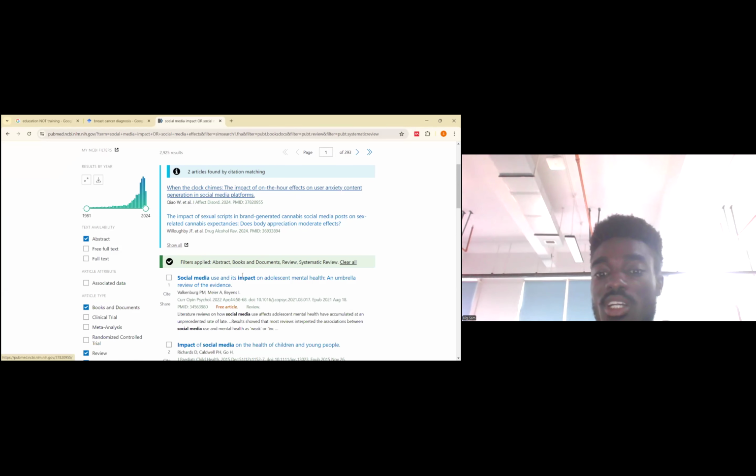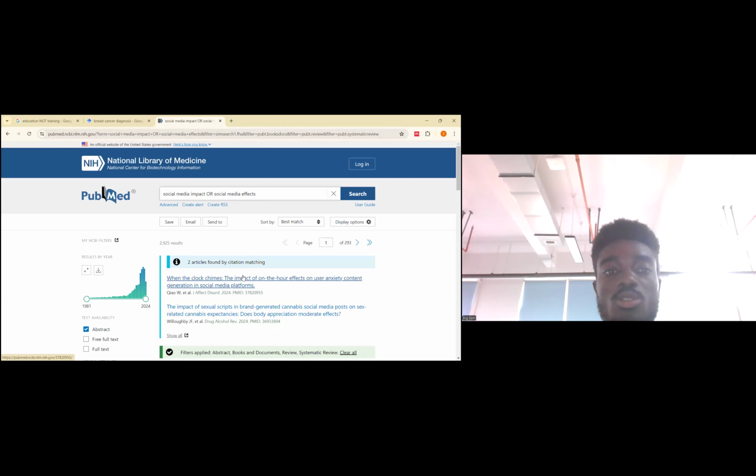So literally, that is how we use the Boolean operators across all the search engines, both PubMed, Google Scholar, Semantic Scholar, anywhere you can use it. But then you just have to know how to use it. When you have your keywords at hand, then that's all. You just go about it like that.